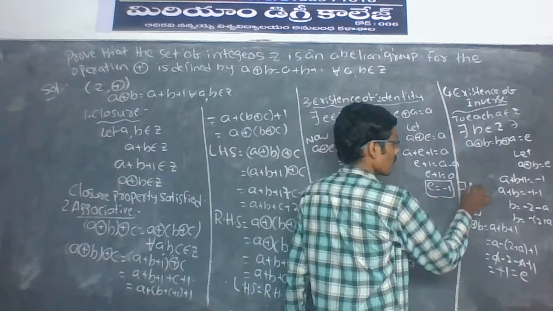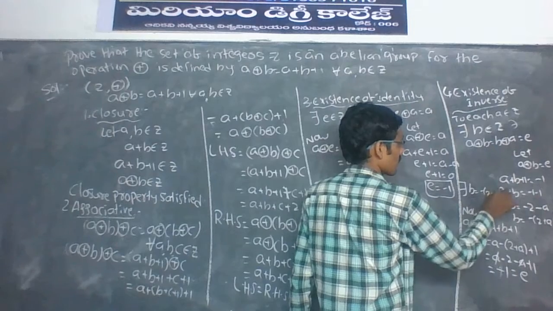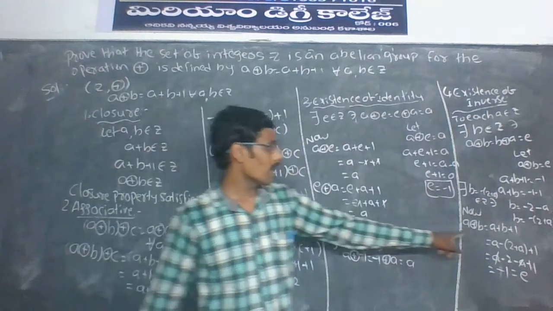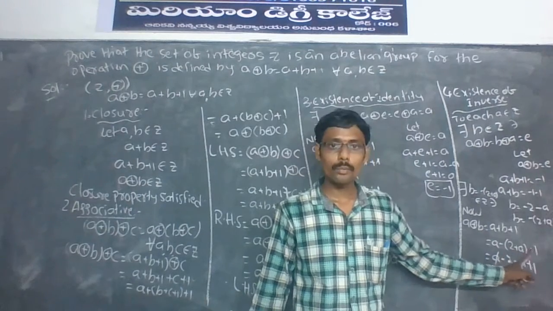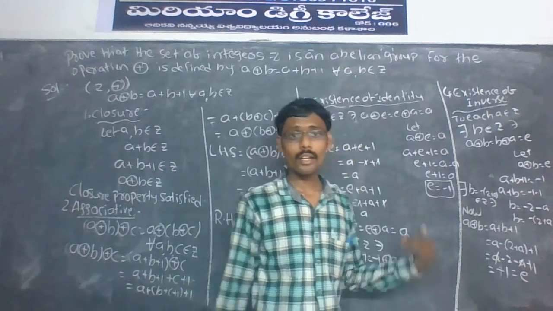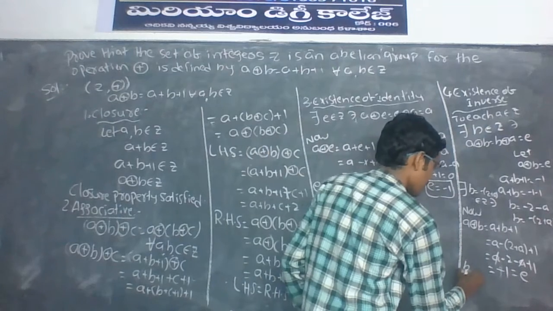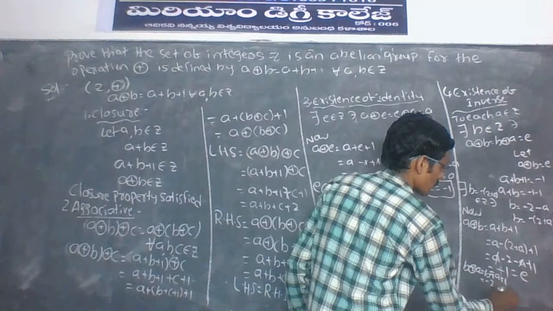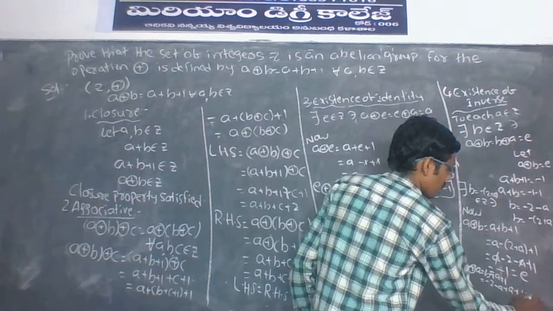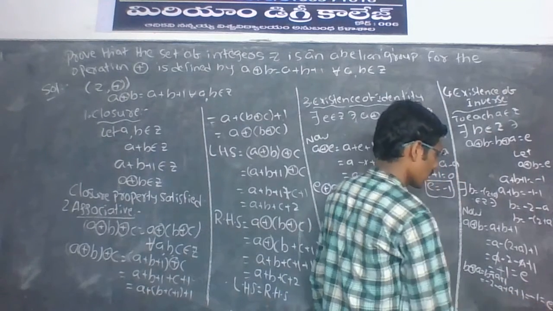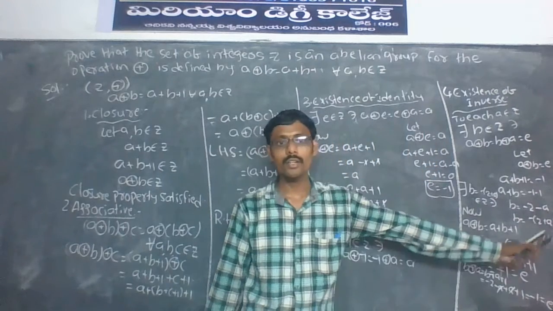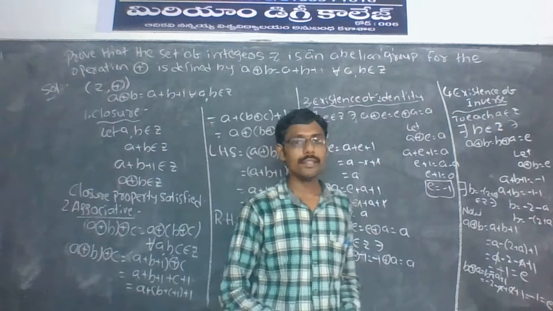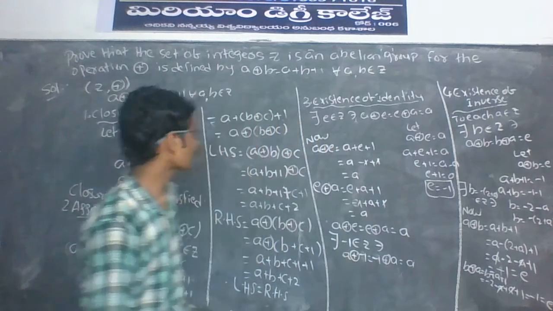There exists B is equal to minus of 2 plus A belongs to Z such that A plus in circle B is equal to A plus B plus 1. Again, prove that B plus in circle A is equal to B plus A plus 1. B value minus 2 minus A plus A plus 1. Minus A plus A cancel. Minus 2 plus 1 is equal to minus 1 is equal to E. Inverse property satisfied.